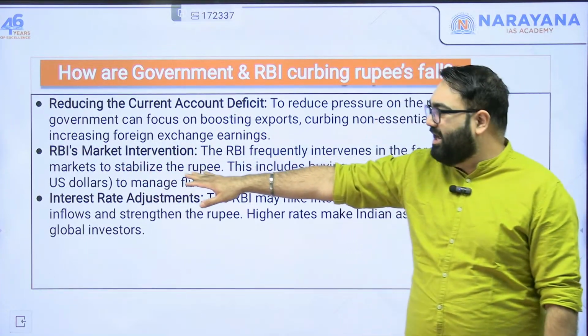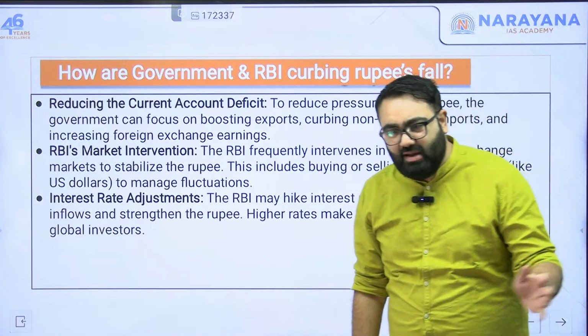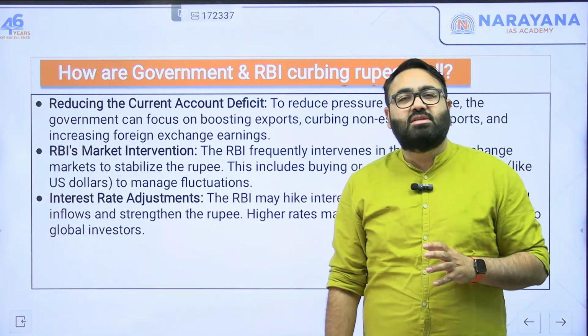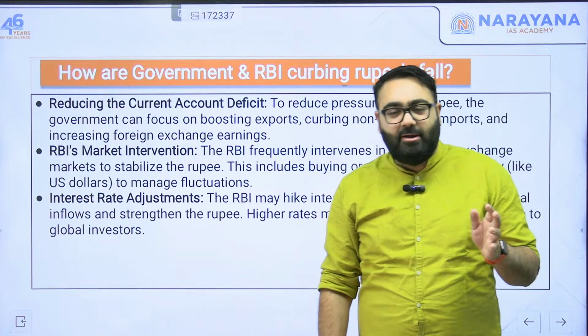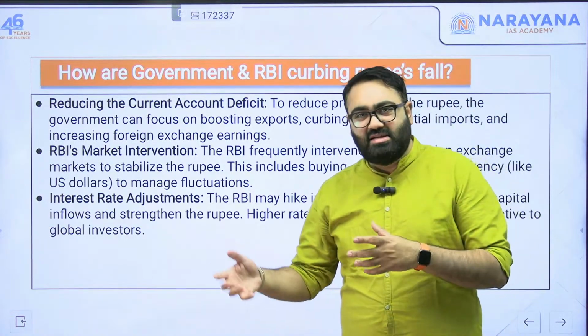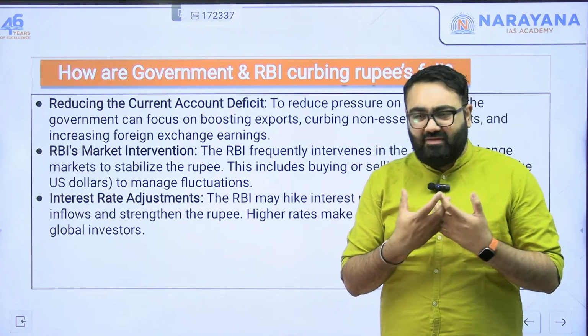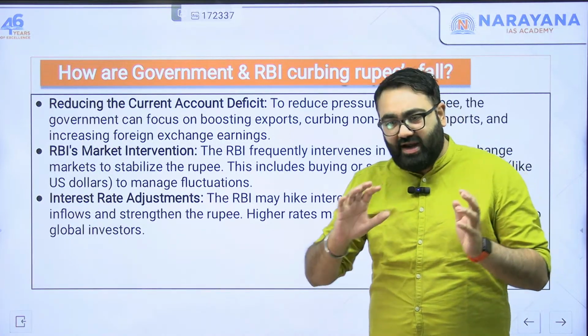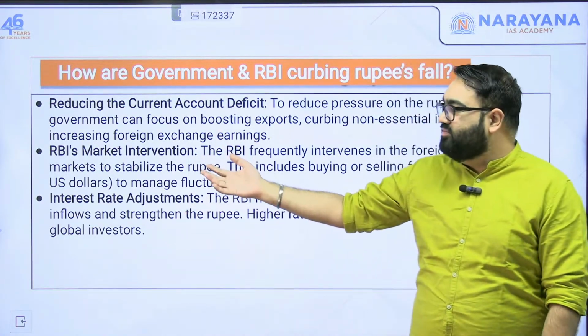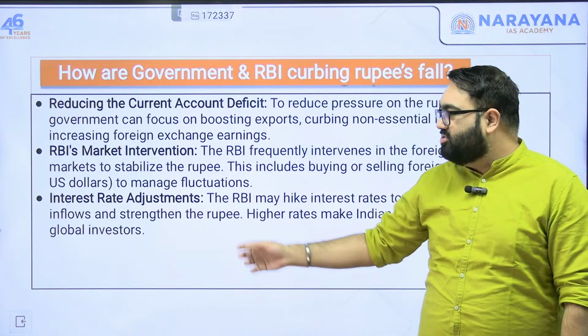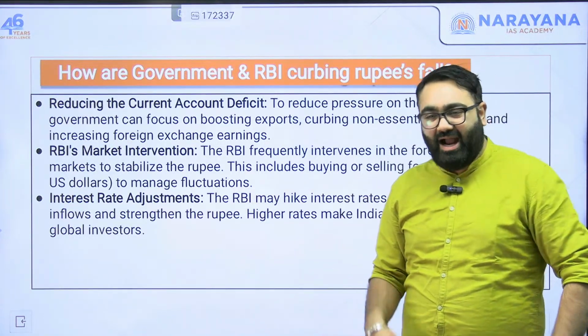Similarly, RBI can also intervene. As I told you, RBI improves the inflow of dollars in the market. RBI makes sure that the amount of dollars in the market is improved. How? Because RBI itself has a lot of foreign exchange reserves. They try to sell that in the market. That improves the situation. They also try to make sure that the interest rates are more attractive.